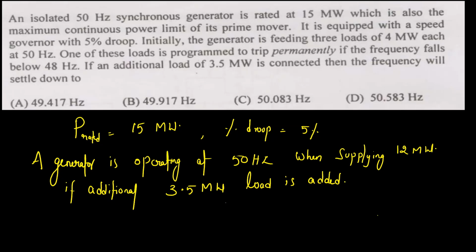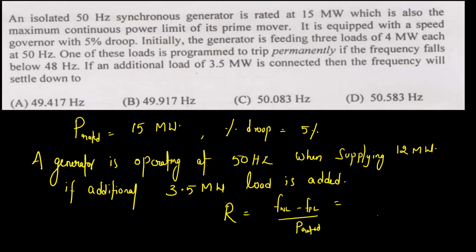So here we have to calculate what is the change in frequency. First, we need to calculate the R value. For 1 hertz, how much will be the change in the frequency? To calculate R value, what is the data we know? R equals F no load minus F full load divided by P rated power output.